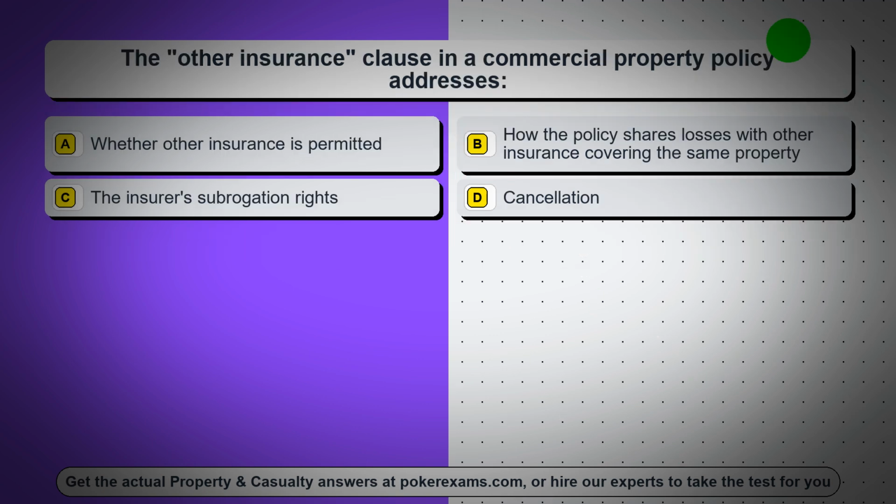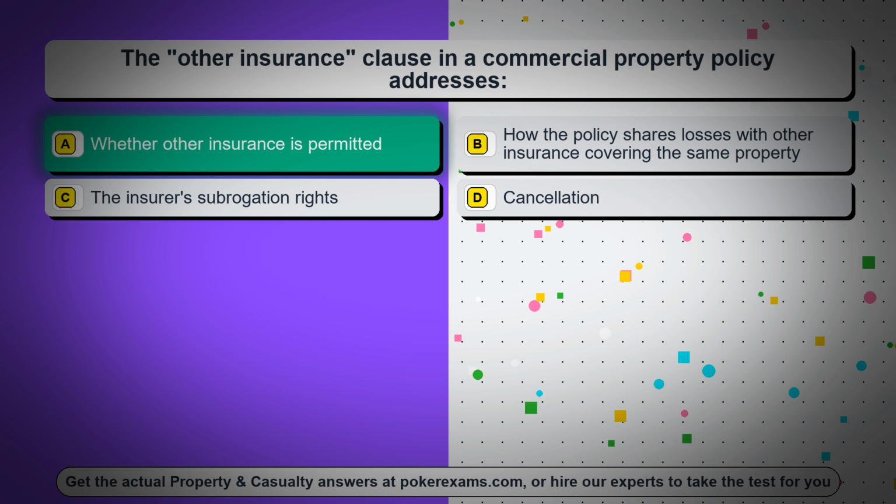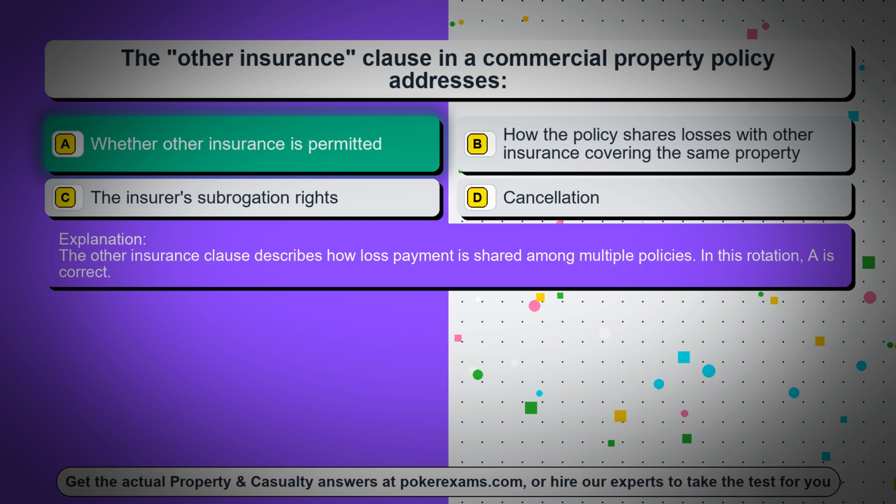Question 15. The other insurance clause in a commercial property policy addresses, option A, whether other insurance is permitted, option B, how the policy shares losses with other insurance covering the same property, option C, the insurer's subrogation rights, option D, cancellation. The correct answer is option A, whether other insurance is permitted. The other insurance clause describes how loss payment is shared among multiple policies. In this rotation, A is correct.